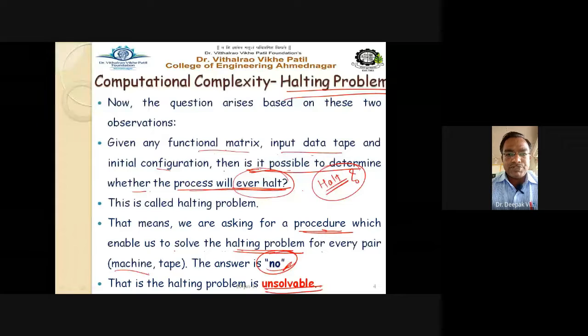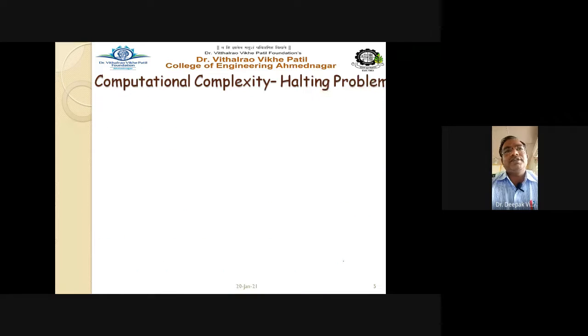So if there is a question of the halting problem, one does not have a proper fixed methodology or a proper set of fixed methods or algorithmic steps to solve the halting problem. That is why it is called the unsolvable problem, the halting problem of the Turing machine. Getting this point? So let us see here. Now we will prove why it is unsolvable.